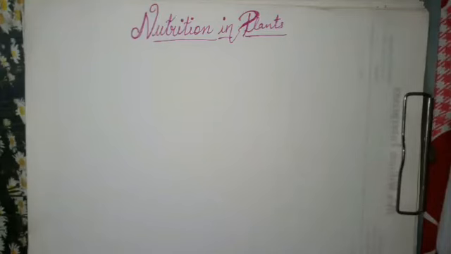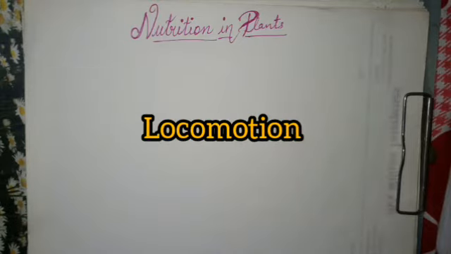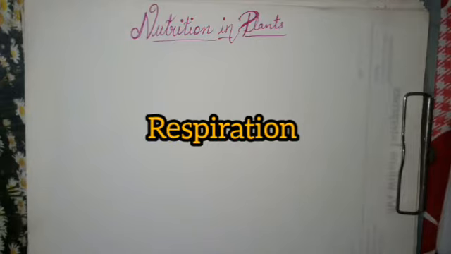Jai Prahar everyone. As you all know, living things are basically of two types, which are plants and animals. What makes these plants and animals living things? Can anyone tell me? Plants and animals are living things because they have these five characteristics: reproduction, locomotion, nutrition, respiration, and the last one is growth.